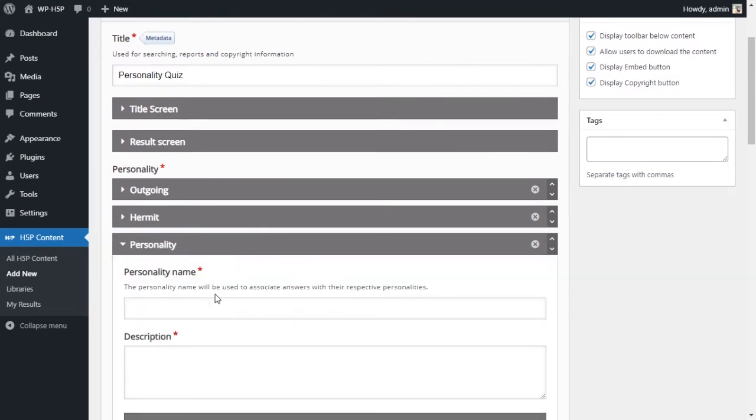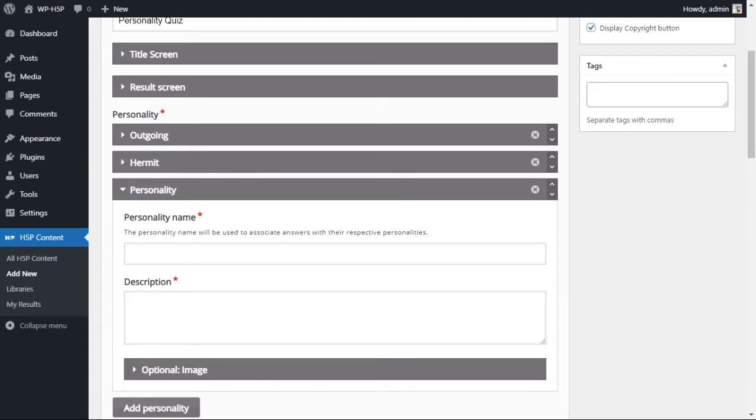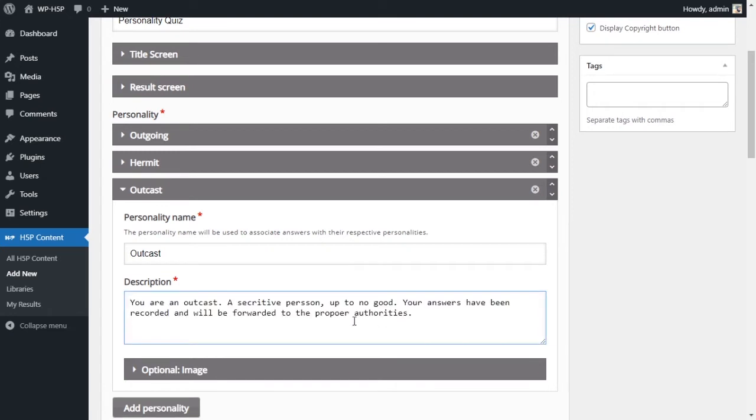I will add a third personality, and the third personality will be the outcast. And this is what I will say. So you're an outcast, you're a secretive person, you're up to no good, your answers have been recorded and will be forwarded to the proper authorities.